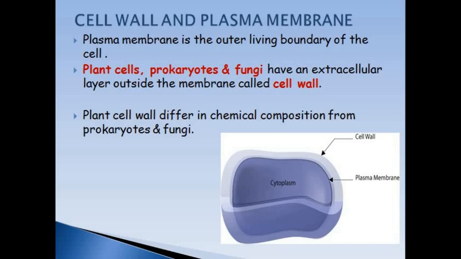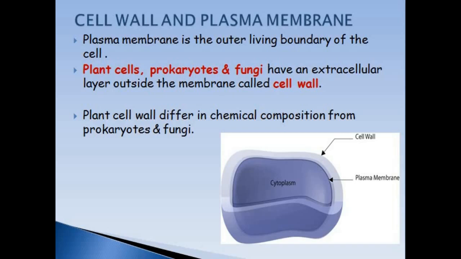Cell wall is the outermost layer in plant, but in all cells, their outermost living boundary is plasma membrane, which is also called cell membrane. But plasma membrane is bounded by cell wall in plant cells, in prokaryotes, that is bacteria, cyanobacteria, etc., and in fungi. But the cell wall's composition is different, means its chemical nature is different in plants, in prokaryotes, and in fungi.